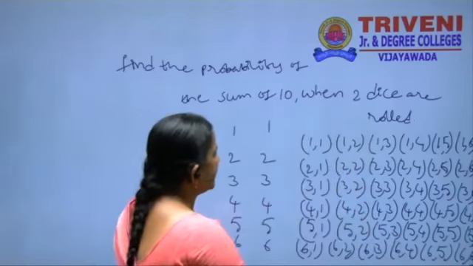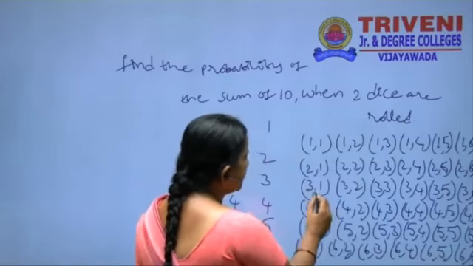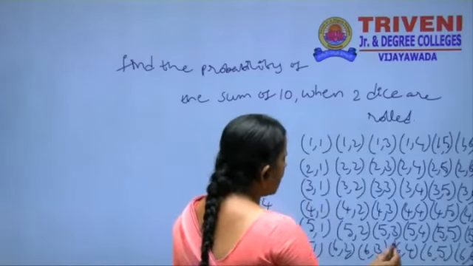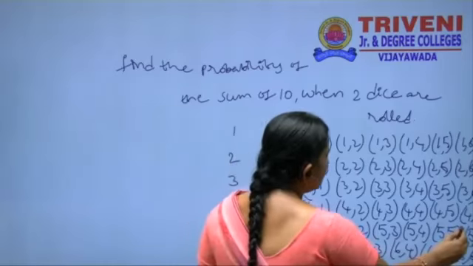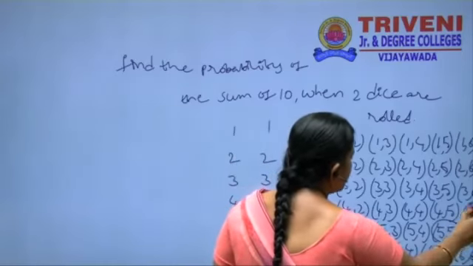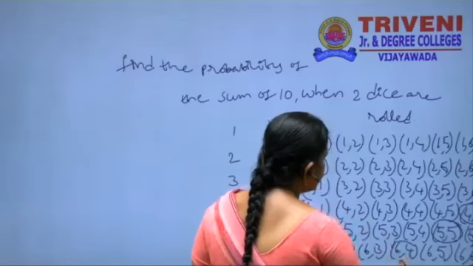The sum is 10 here. We have to add these two, and we get the sum is 10. How many chances are there here? 5, 5, 4, 6 and 6, 4.